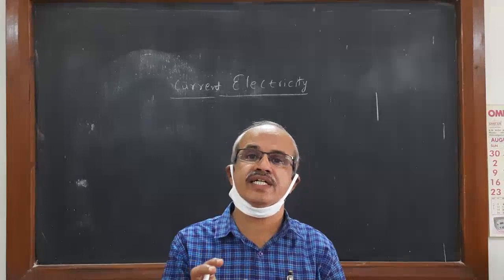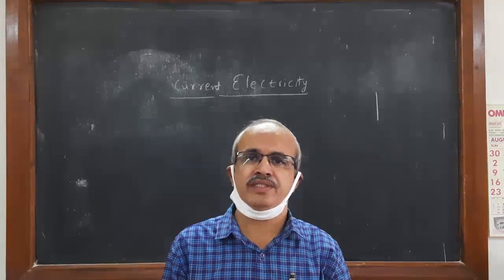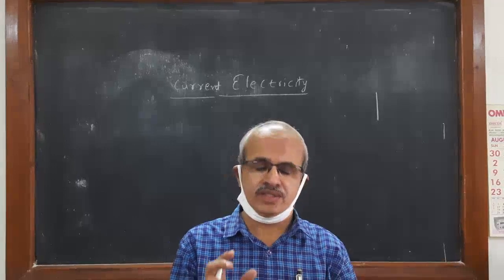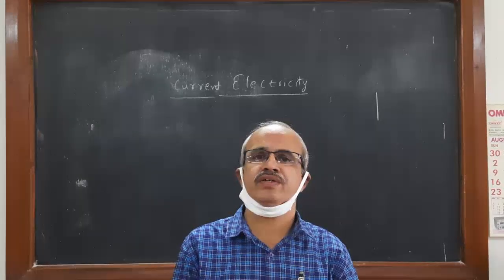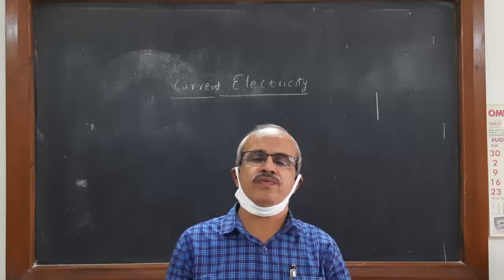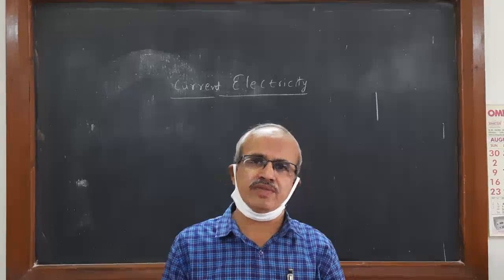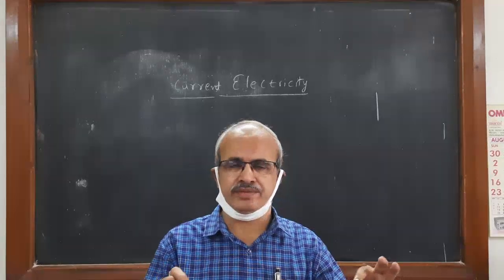That is electric current. Correct? Electric current is the physical quantity in which flow of charges takes place at the cross section of the conductor.